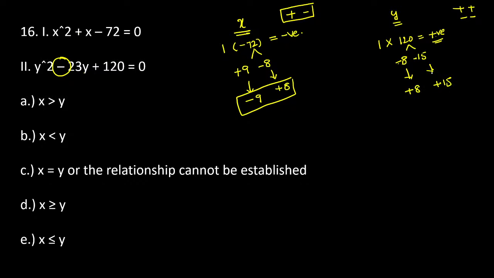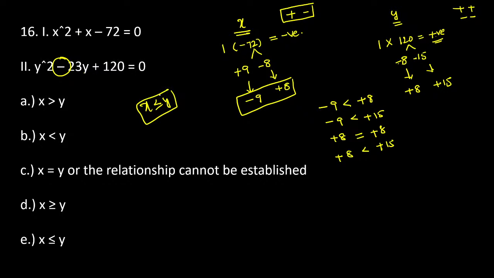Now you just compare x and y, guys. Take the x values: minus 9 plus 8 plus 8. Compare this with y: plus 8 plus 15 plus 8 plus 15. Definitely this is smaller, this is smaller, this is equal, this is smaller. Now if you see the entire symbols: less than, less than or equal, less than, then the answer becomes x is less than or equal to y. So the option is E.